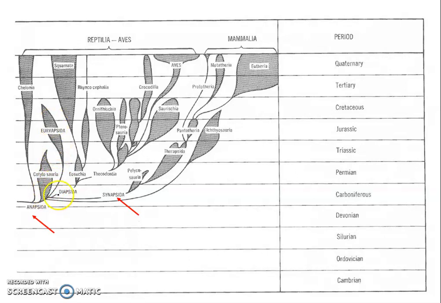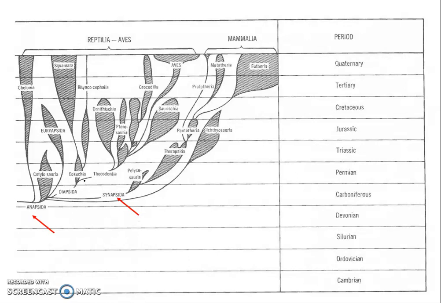At almost the same time, Diapsida arose, which gave rise to the Squamata and then Rhynchocephalia, and some other groups as well. Archosauromorpha gave rise to crocodiles, and from Lepidosauromorpha arose the lizards and snakes.